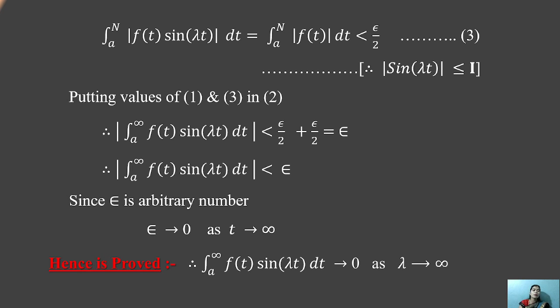Similarly, we can replace sine with cosine and obtain the same corollary for cosine. Okay, this is the corollary of this form.